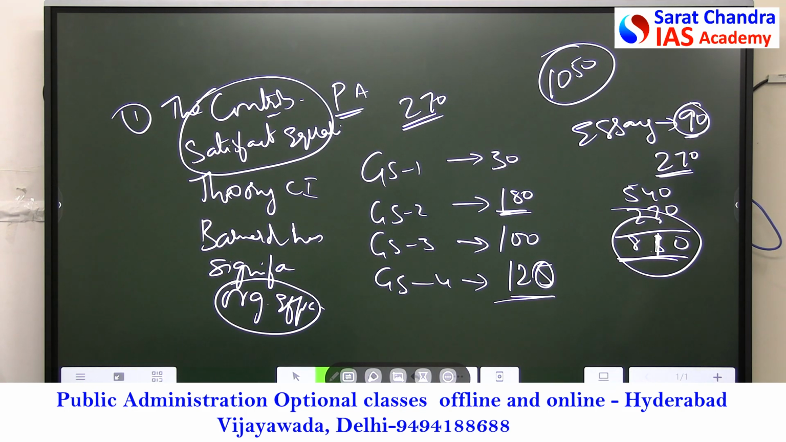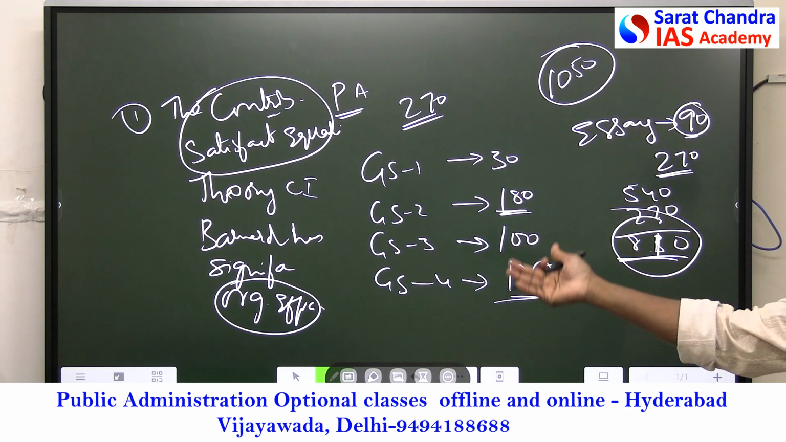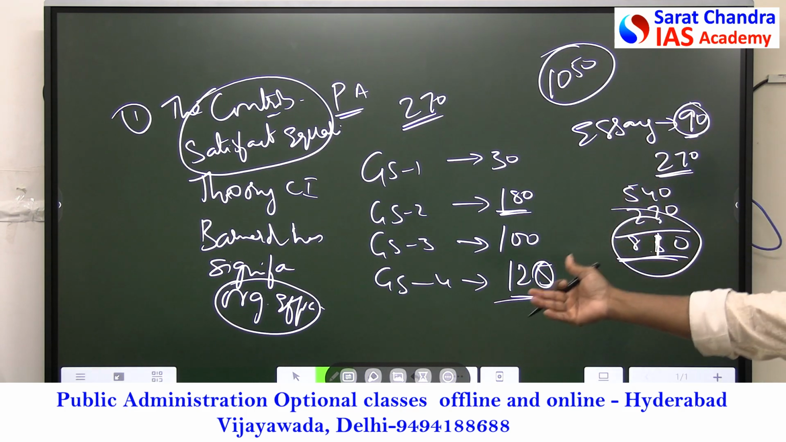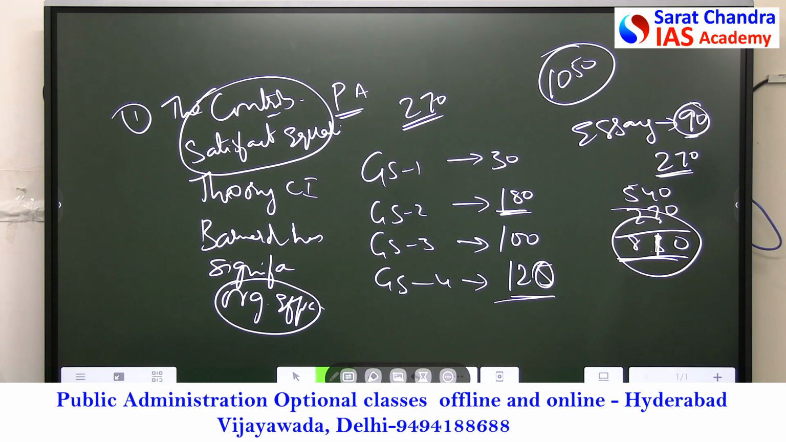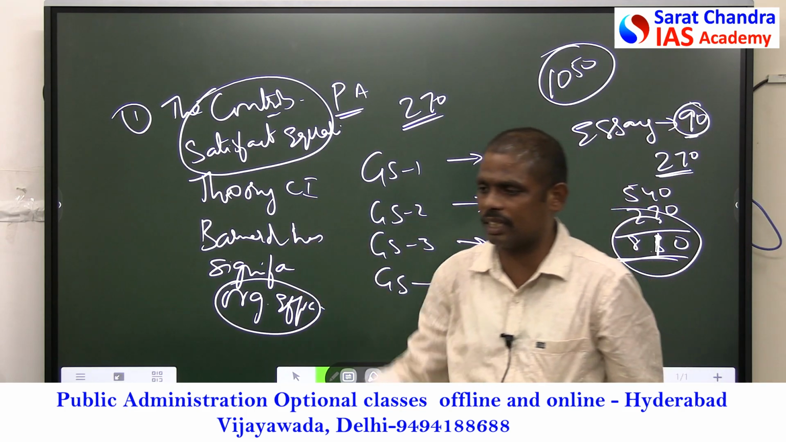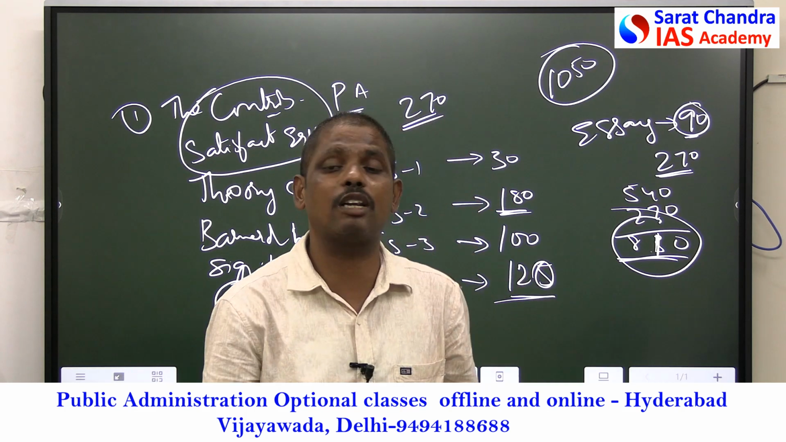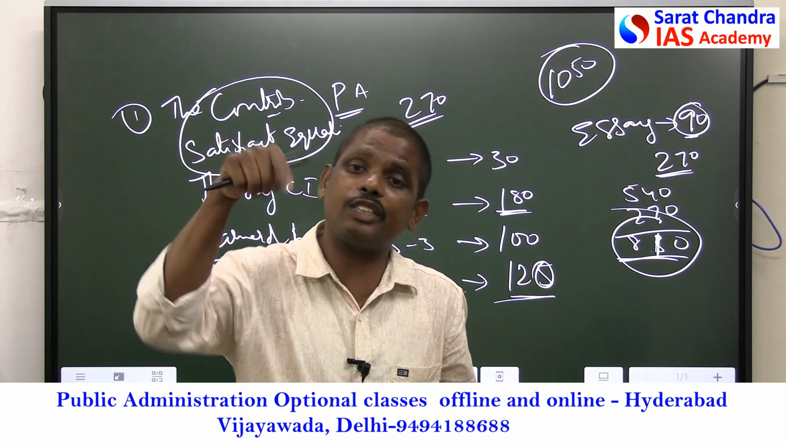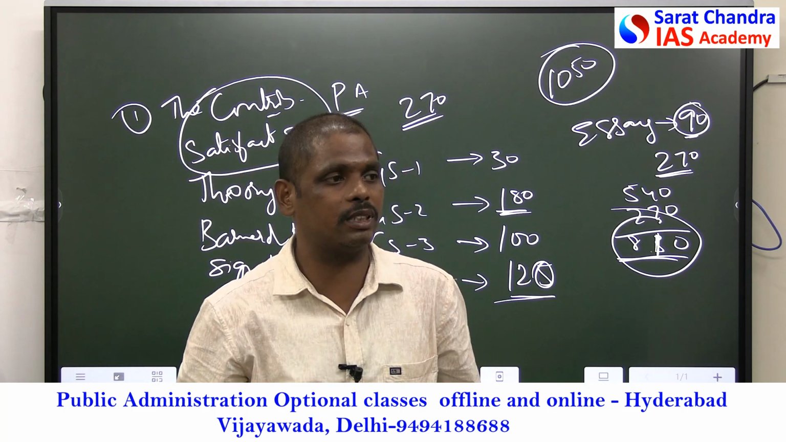It is my open challenge. Use contemporary trends, use theory. If you are writing a 250 words answer, 50 words contemporary trends, 50 words committees and commissions, 50 words thinkers, that is theory, paper 1 of public administration, and you won't get less than 130 to 140 marks in public administration. You should do this. Unless you do this, you won't get marks in public administration.